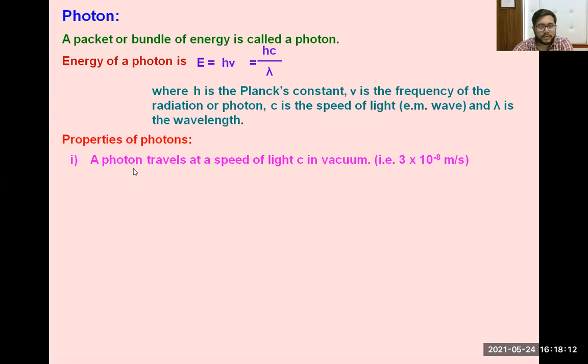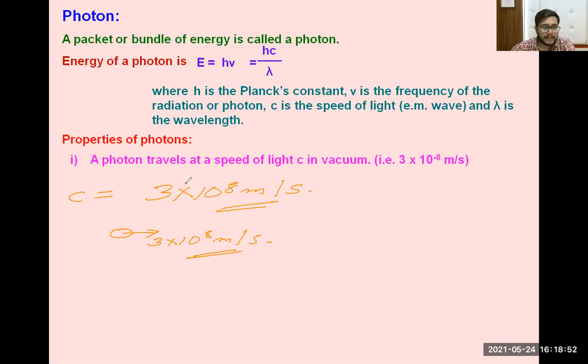First property: a photon travels at the speed of light, and everyone knows that. What is the speed of light? The speed of light is given as 3 × 10^8 meter per second. Remember this. If a photon particle is moving, its velocity will be 3 × 10^8 meter per second, which is one of the highest speeds attainable in nature.